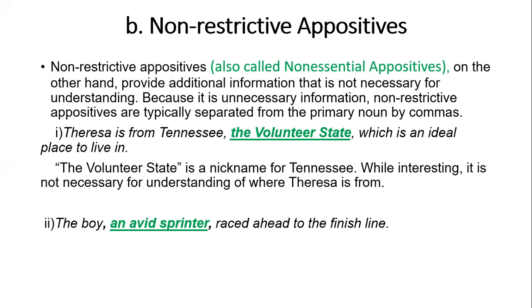The boy, an avid sprinter, raised a hat to the finish line. Now, if we do not use "an avid sprinter," the sentence will still be complete. It is extra information here. That's why it is used in between commas.